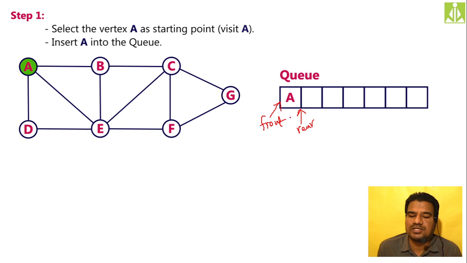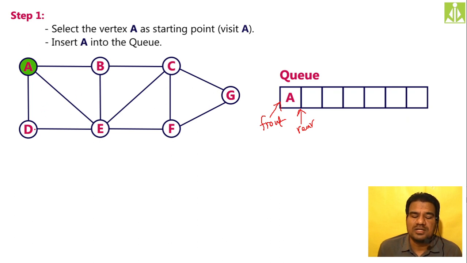Your front will point at 0 and rear will point at 1. So like this. So after inserting this A, in the next step, step 2, I have to visit all the adjacent nodes of this A which are not visited. So what are my adjacent nodes for this A? B, E, D. These three are my adjacent nodes.